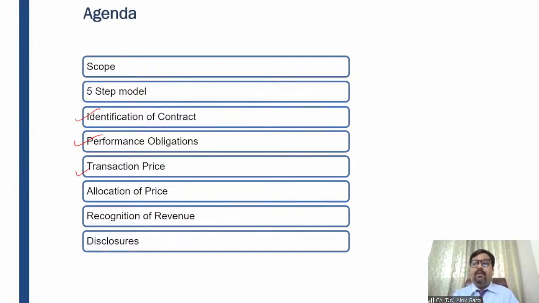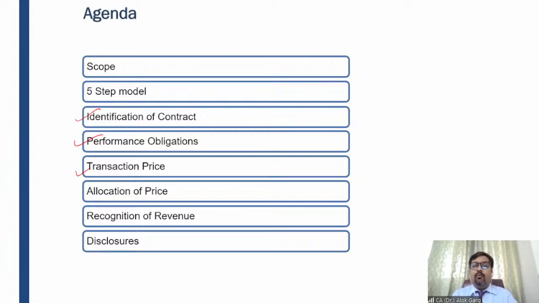Or a second example, the customer has paid outright today, but the customer himself has asked the supplier, please deliver me goods after 1 year. So the customer has deferred or postponed the delivery. Probably the customer does not have space to put that particular product or machinery in their premises, and hence has postponed the delivery. So in these cases, it will not be considered as a financing component, and the entire money received from the customer has to be recognized as revenue, right?